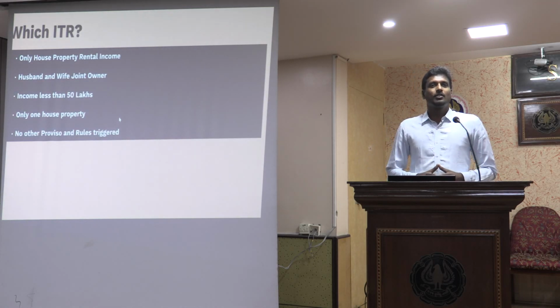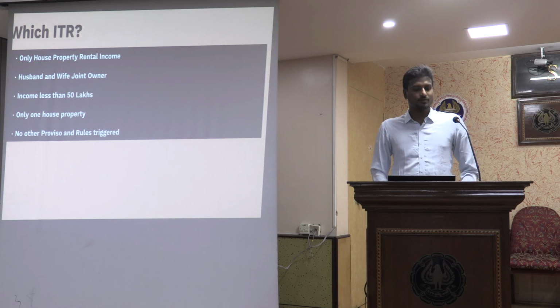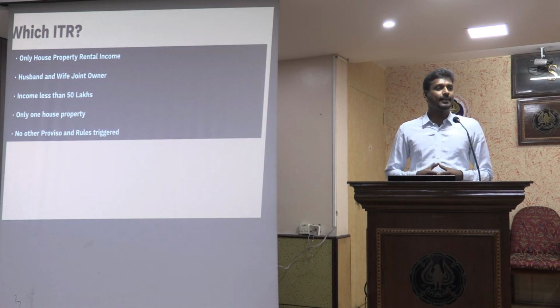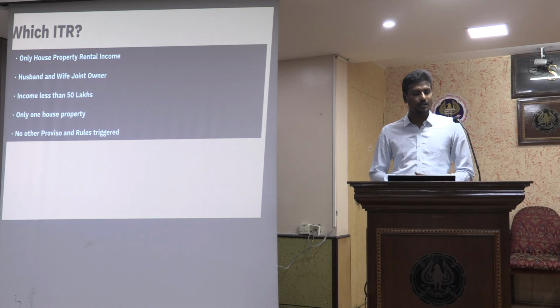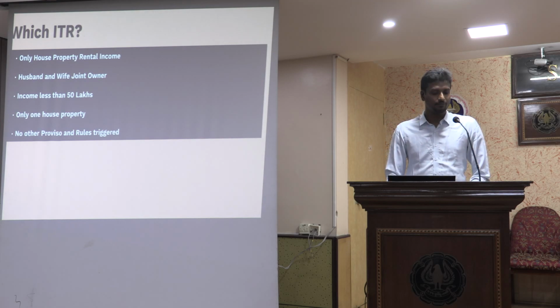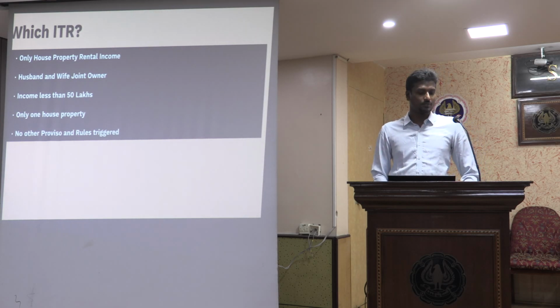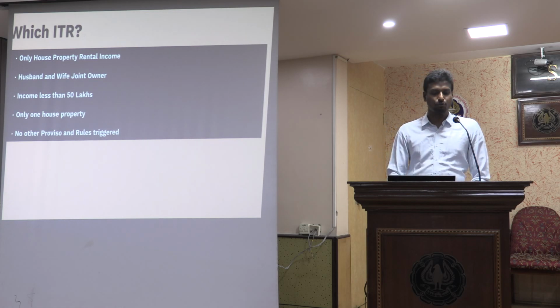Okay. So can you all answer this question? If I have only house property rental income, and husband and wife are the joint owners of that house property, and income is less than 50 lakhs, and they have only one house property.